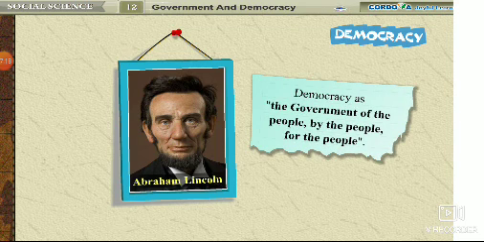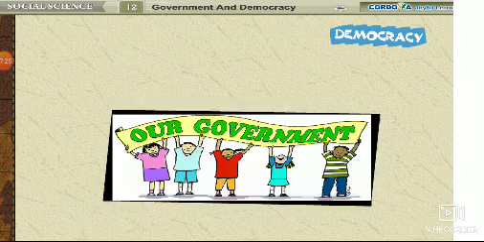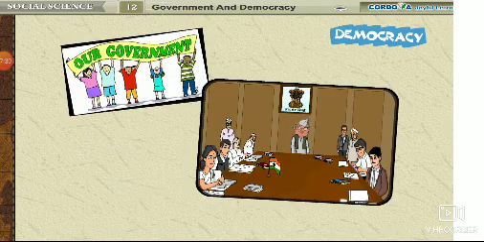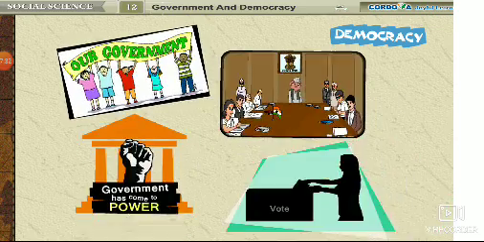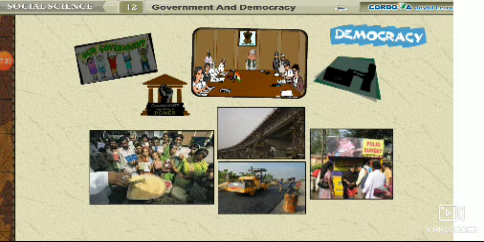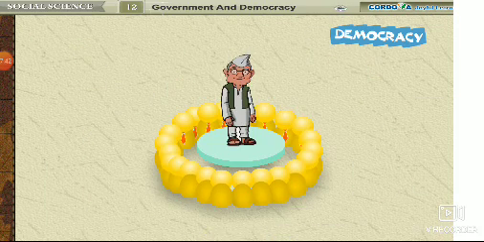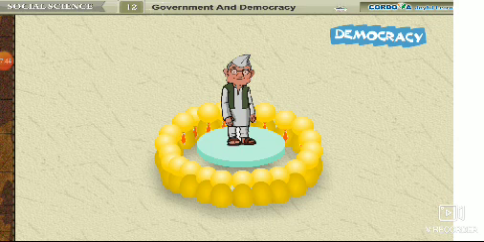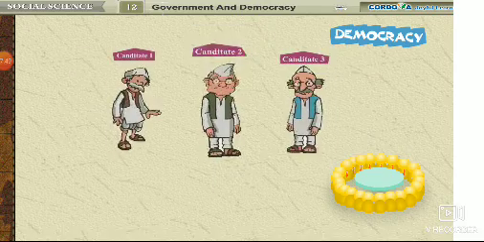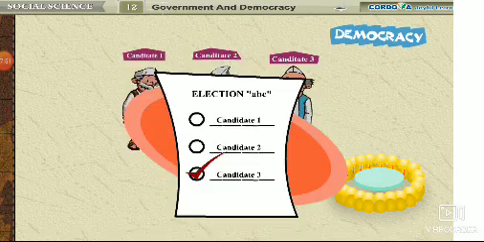Abraham Lincoln defined democracy as the government of the people, by the people, for the people. In other words, it is our government. As it comprises people of our choice, the government has come to power because we voted for the leaders and now they will work for the common people. A democratic government makes the common man all-powerful because if the representatives don't work, then they choose someone else in the next election.